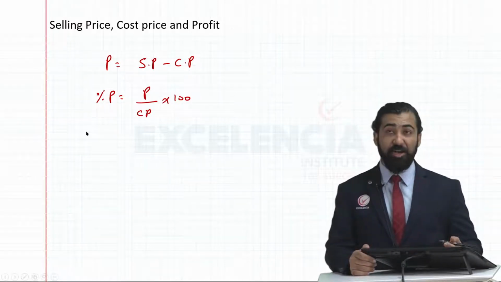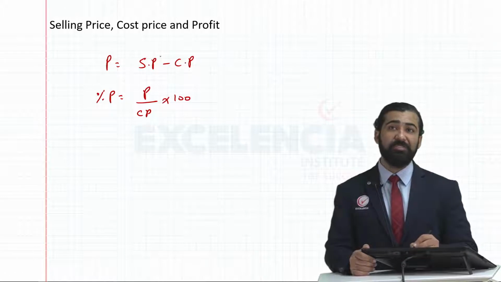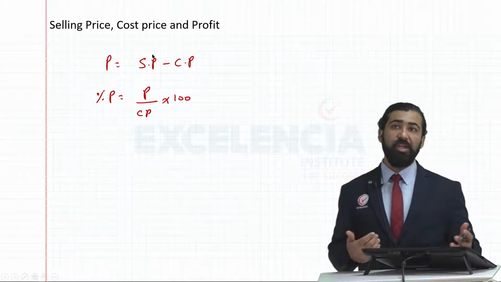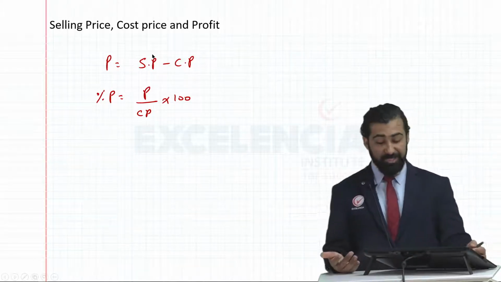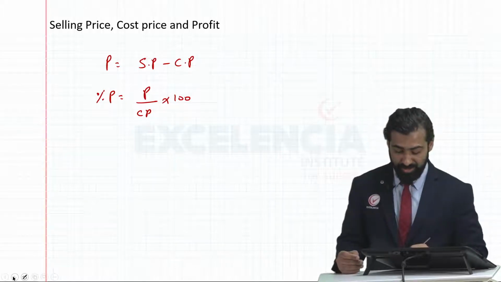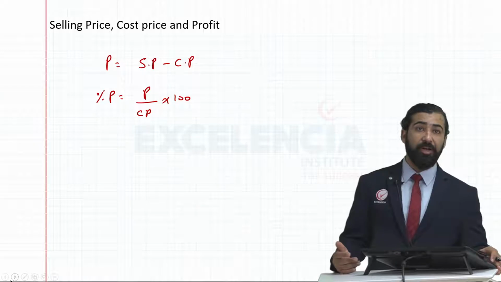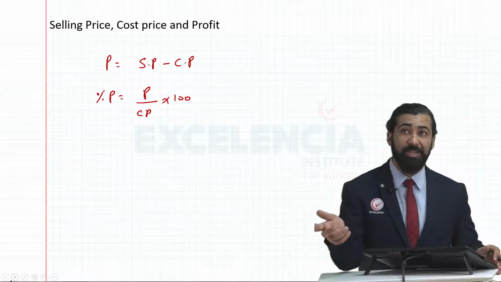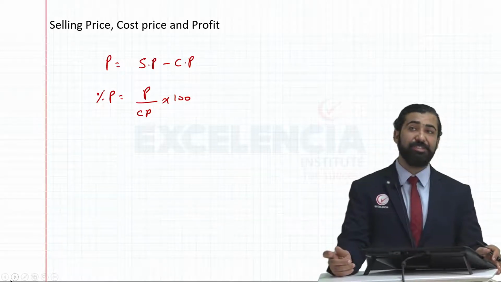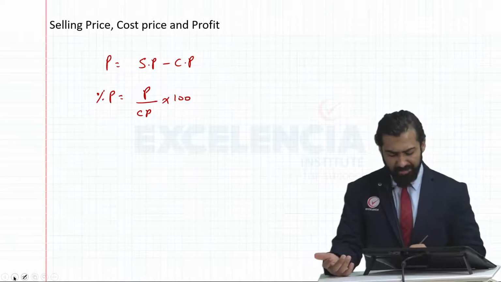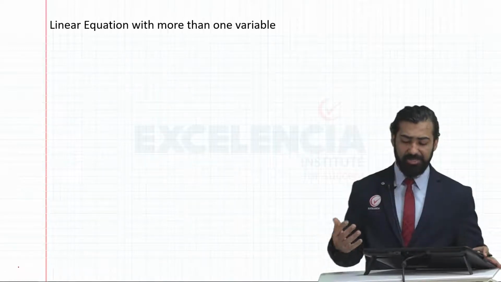If it's a loss, in that case cost price will be higher than selling price, so you'll do loss divided by cost price times 100 to calculate loss percentage. Whenever you want to calculate discount, from the original price or marked price you subtract the discount, and whatever value is left, that's your selling price. Again, basic questions; you have seen this in past classes.